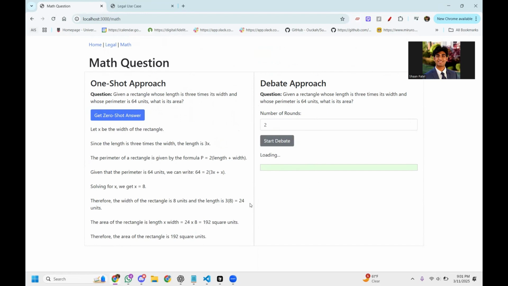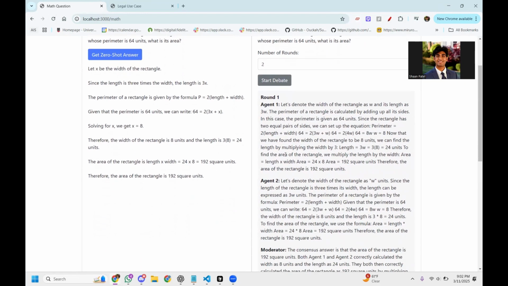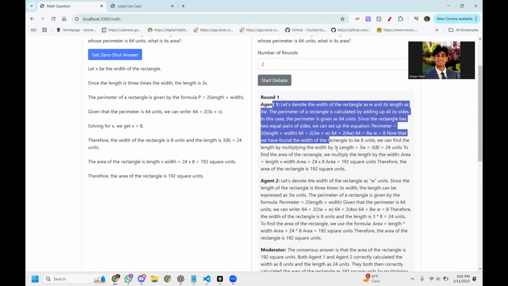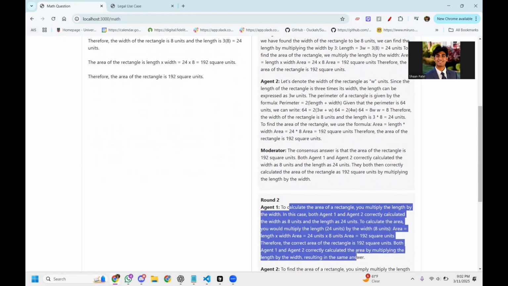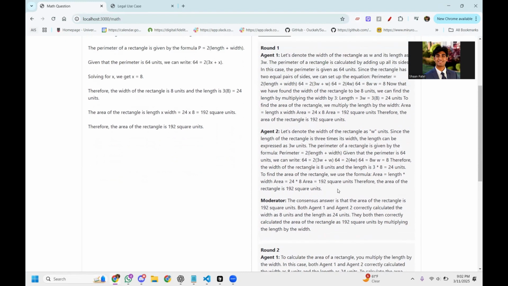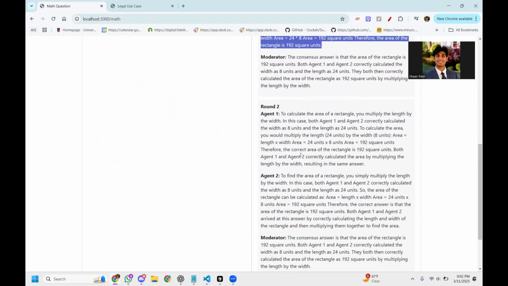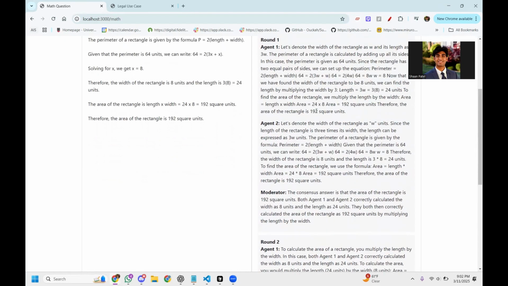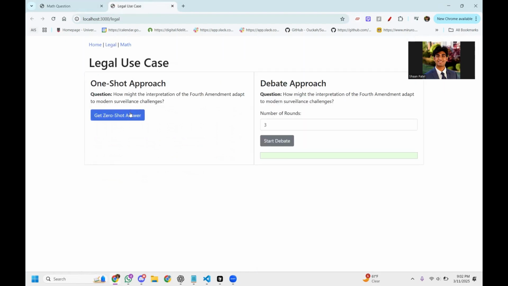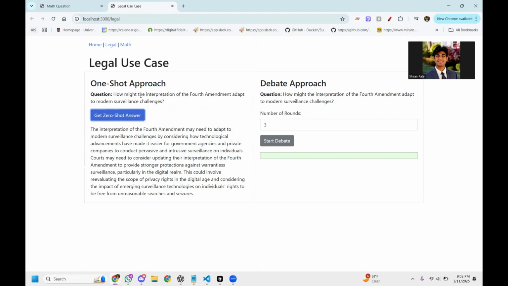And as you can see in the output, when it finishes loading, we have two rounds. Round one has the output from agent one. Round two has again the output from agent one, but we also have the output from agent two and the moderator in both. And finally, in the final synthesis, we get the answer that it's 192, given all of the previous information.